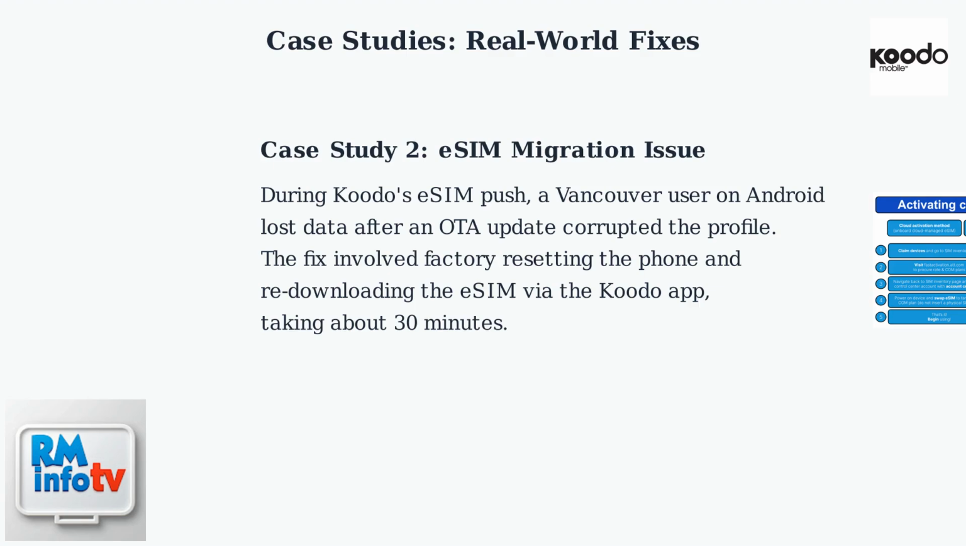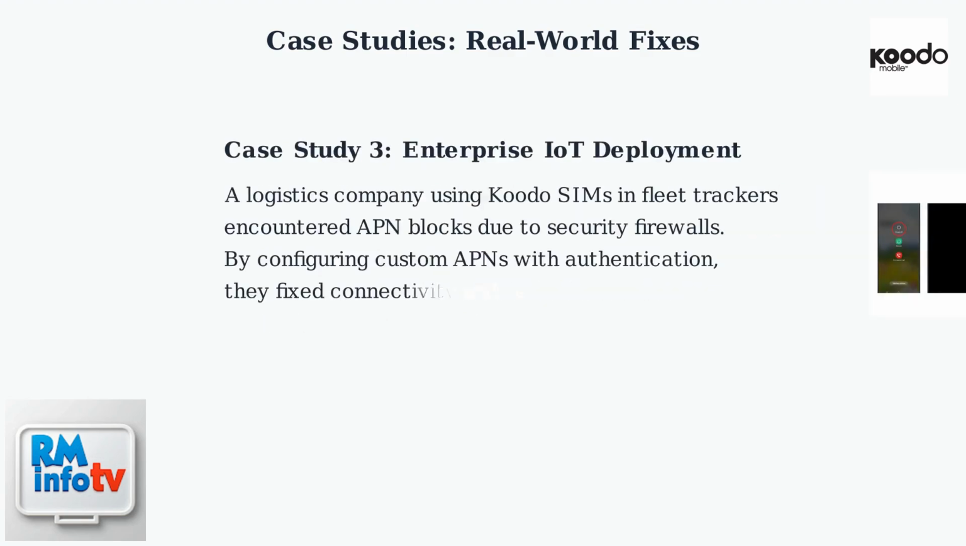The third case study features a logistics company using Koodo SIMs in their fleet trackers. They faced APN blocks caused by security firewalls. By configuring custom APNs with proper authentication, they restored connectivity and reduced downtime costs by 20%.